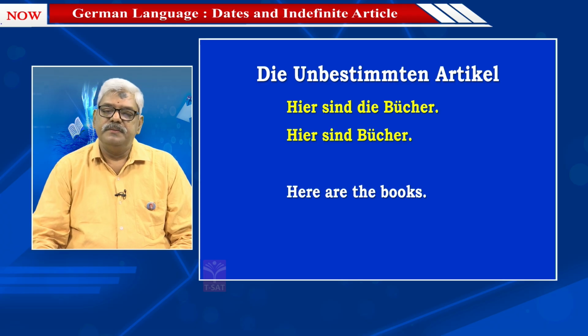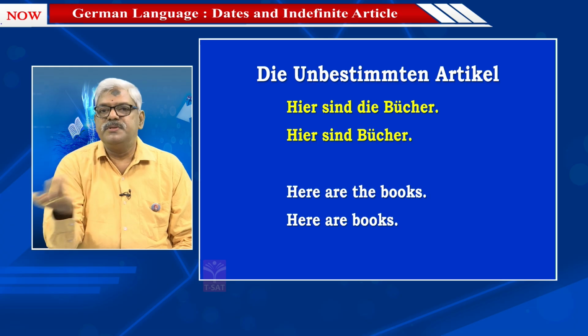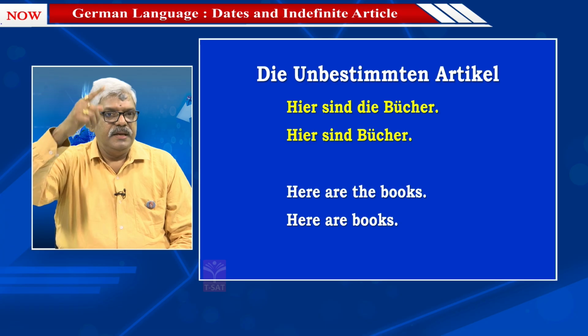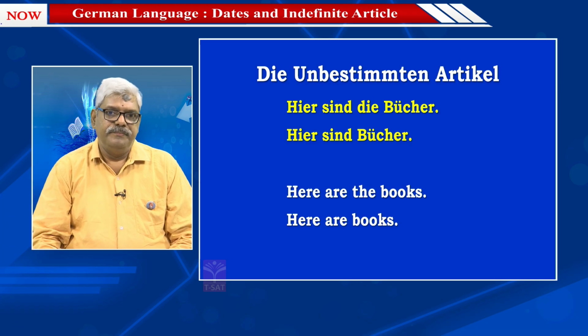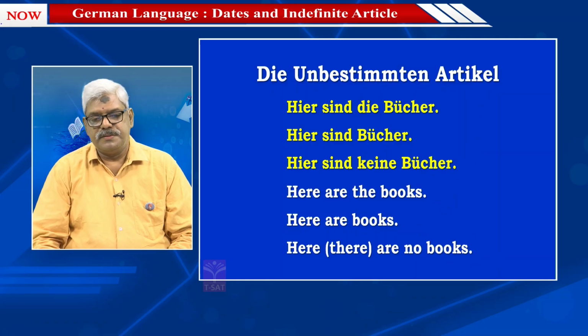Hier sind Bücher. In English, here are books. You can't say 'the books', and 'a' is not at all possible. 'The books' is only when you say, Hier sind die Bücher. And the negative is possible. So, Hier sind keine Bücher. Here there are no books. Hier sind die Bücher, Hier sind Bücher, and Hier sind keine Bücher.